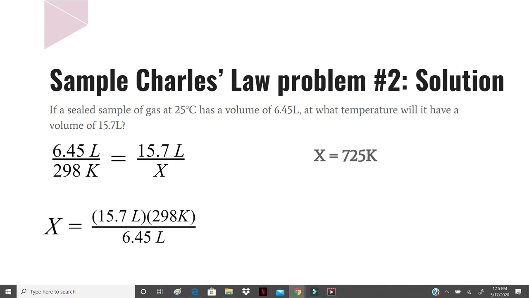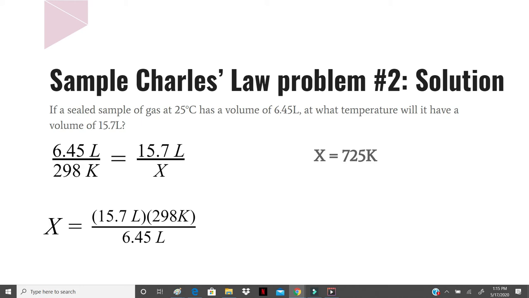So we once again populate this into Charles's law. We have our 6.45 liters over 298 Kelvin. That's 25 degrees Celsius converted to Kelvin. And we're going to set that equal to 15.7 liters over our unknown temperature. When we solve that through, we find our unknown temperature is 725 Kelvin.